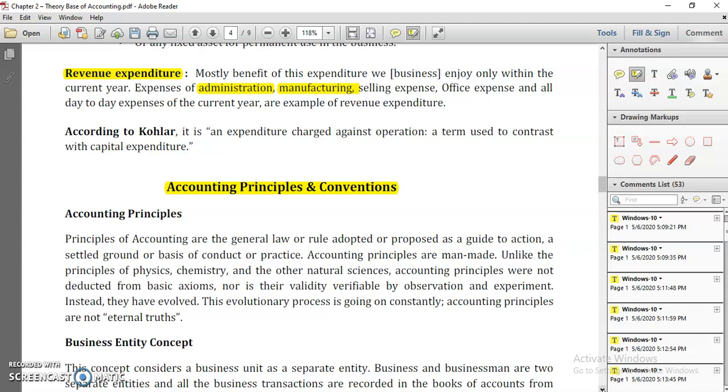Let's say once we use the formula H2O, we know that H2O means hydrogen plus oxygen. There is a convention in that, because these things we cannot change. In the same way, once we are making our books of accounts, those books of accounts are based on some principles.